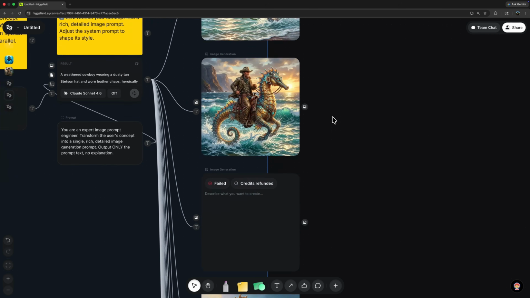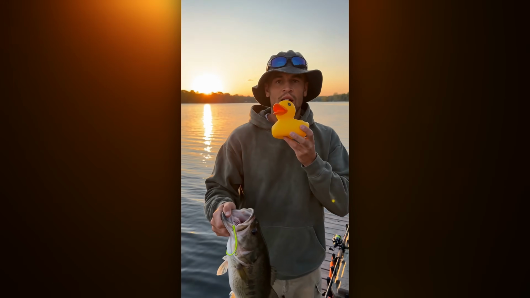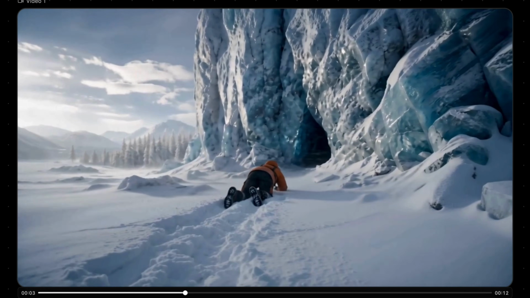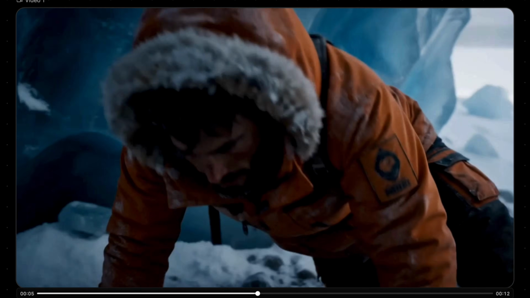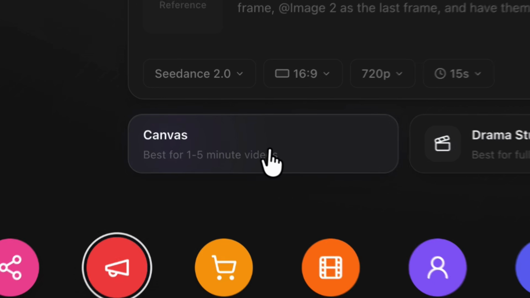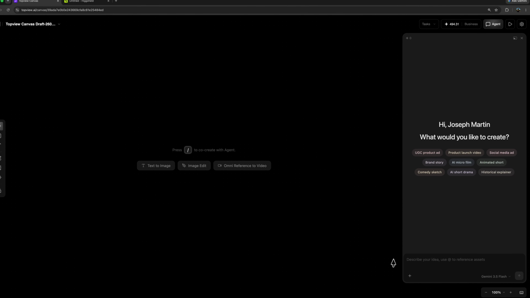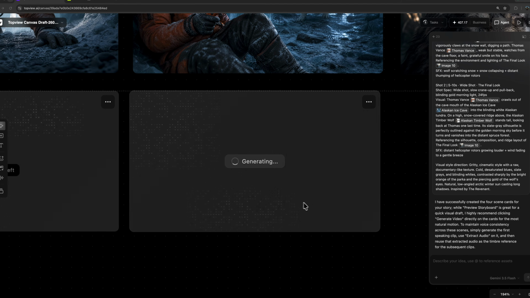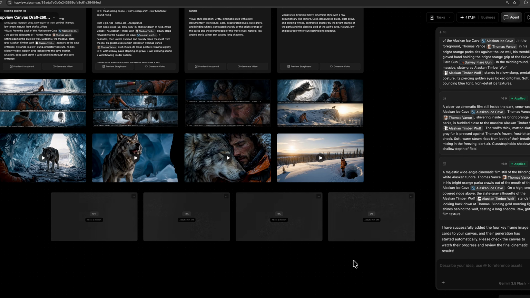For the purpose of this video, I'm going to divide AI users into two groups. We've got general creatives who do things like test image models, create AI influencers and ads, mock up prototype visuals, etc. Then we've got narrative AI creators who are actually making films and series with these tools. That second group, the narrative creators, is exactly who Topview built their canvas for. Topview Canvas is an open node-style space with an agent built in so that you can ideate, plan, and generate a film all in one unified visual workflow.